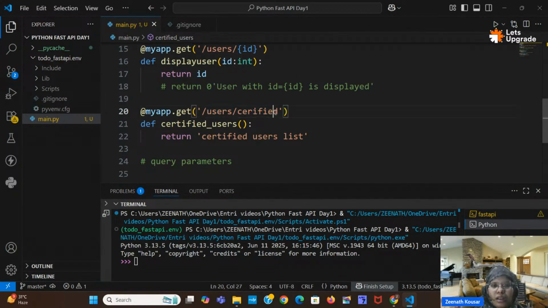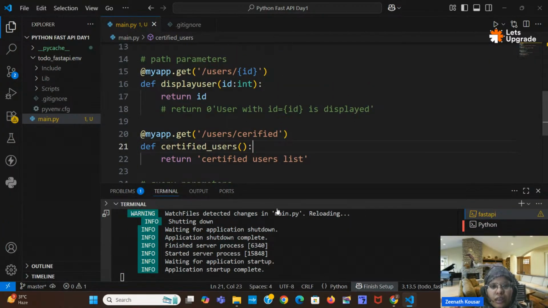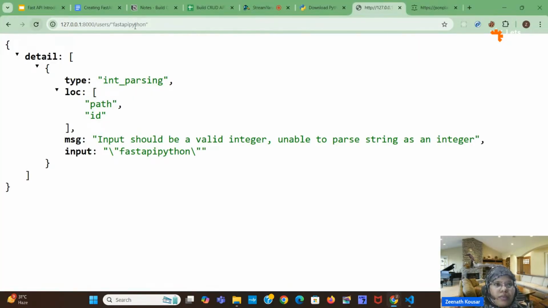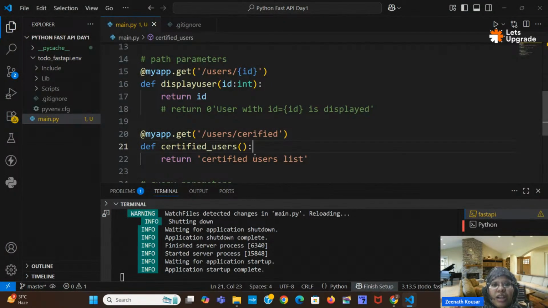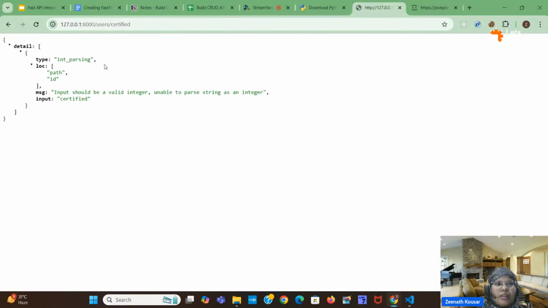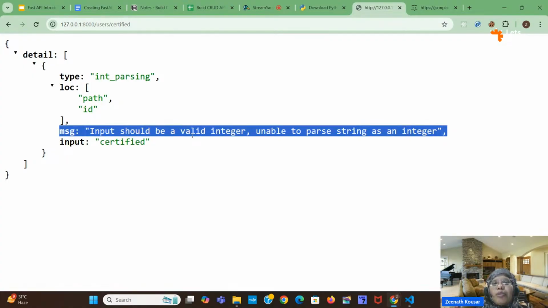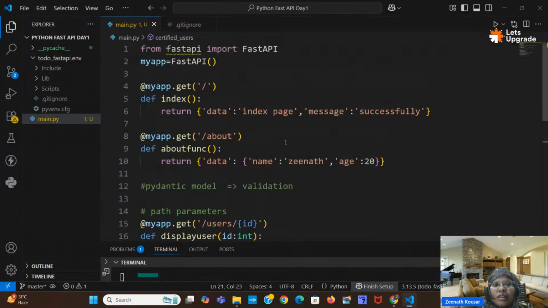Here there will be some error, that's why I want to show you this. I will write here certified. So if I give users slash certified, I should get the certified user list, right? I will check here. What I am getting is input should be a valid integer, unable to parse a string. So what is happening is that FastAPI will match the routes line by line.